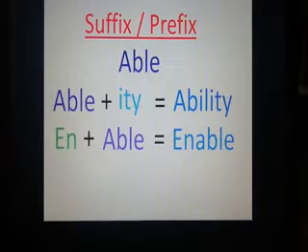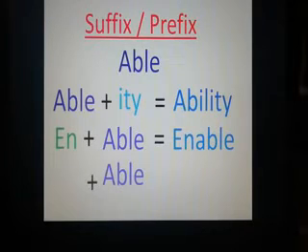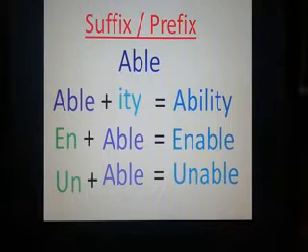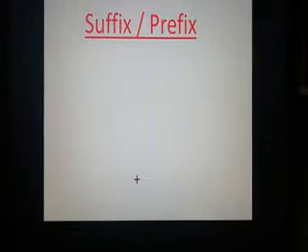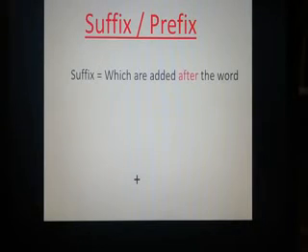There is another example of prefix. Un plus able: unable. Okay, dear students.